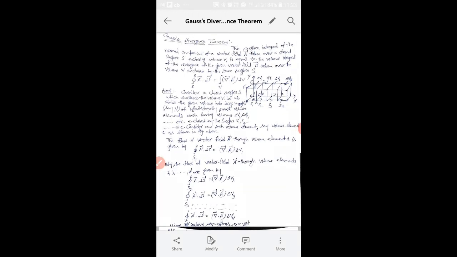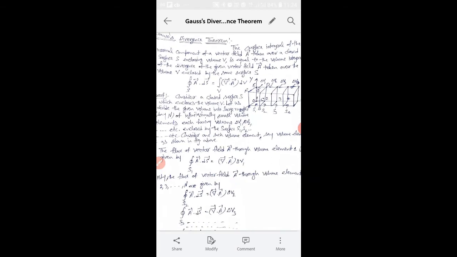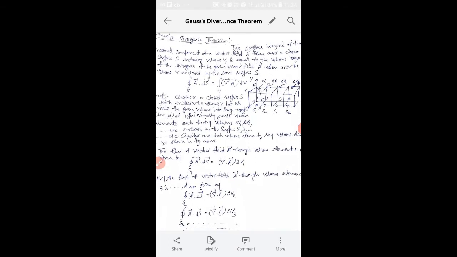it just relates the surface integral of any vector with the volume integral of that vector. Very important term, very important theorem. So how do we define this theorem? This is the Gauss divergence theorem. It is defined as the surface integral of the normal component of a vector field A taken over a closed surface S. And how will we write this term?